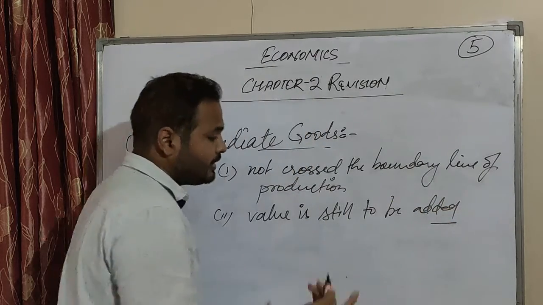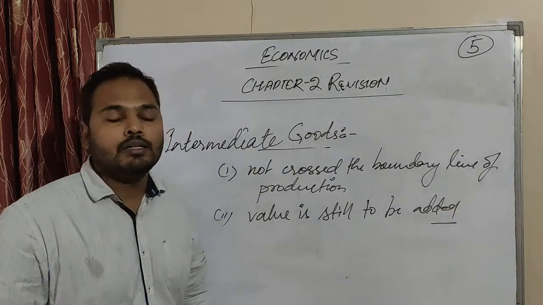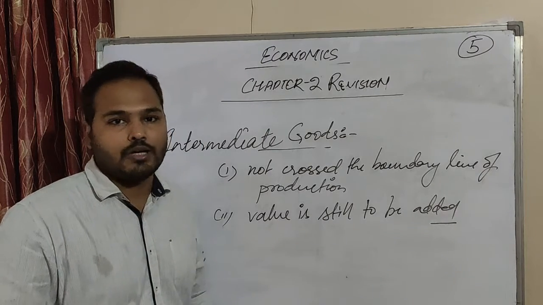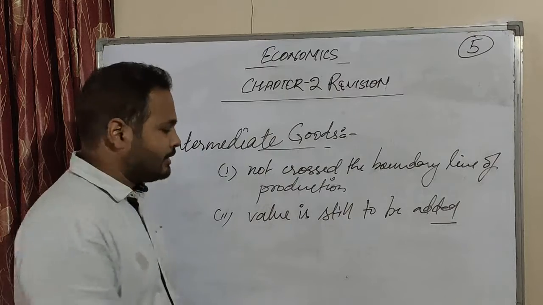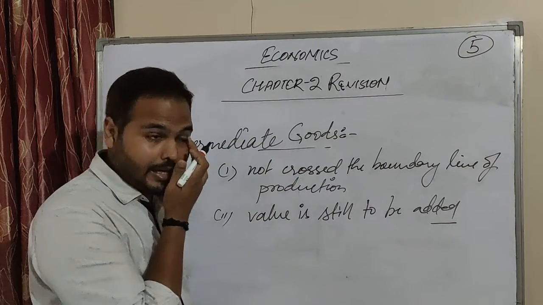This means that the good still needs to be finished. Some work is left on that good, that is why value still needs to be added to it.